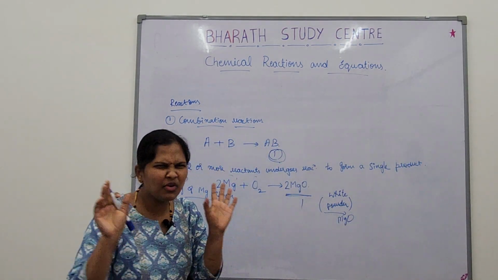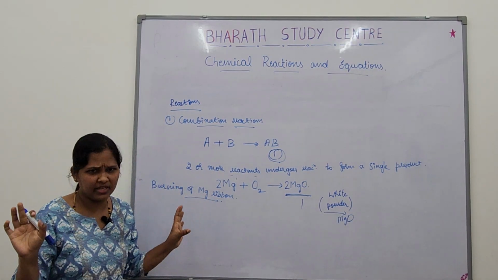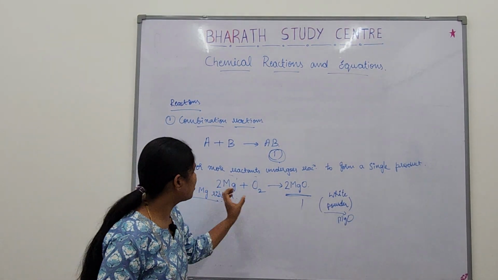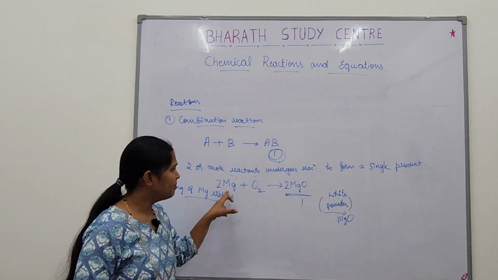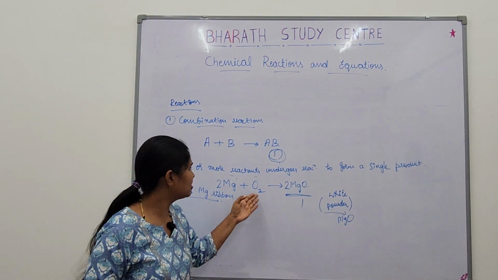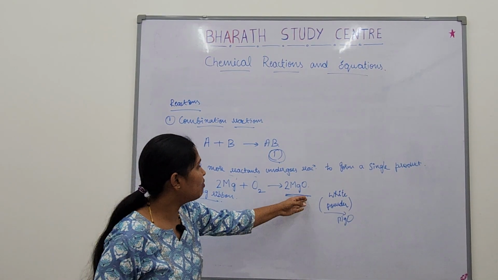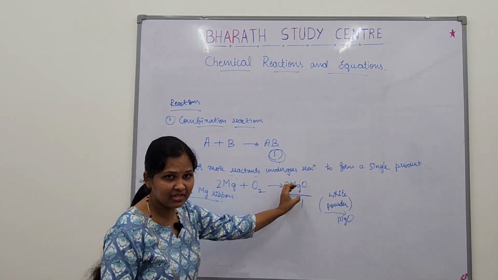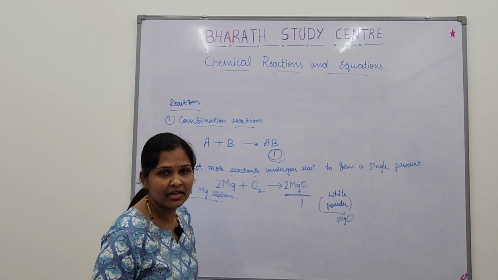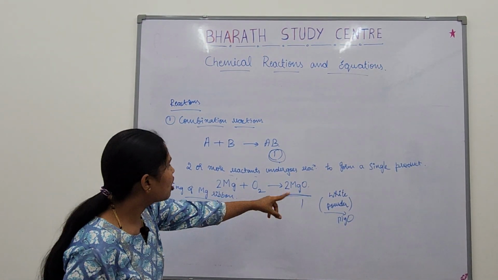So here, can you observe, this is obviously a chemical reaction. Why? Because the initial reactants we have taken are magnesium and oxygen. Oxygen is a gas, but the thing we got at last is magnesium oxide. This is entirely different, right? We got something new, so it is a chemical reaction. It is a combination reaction.